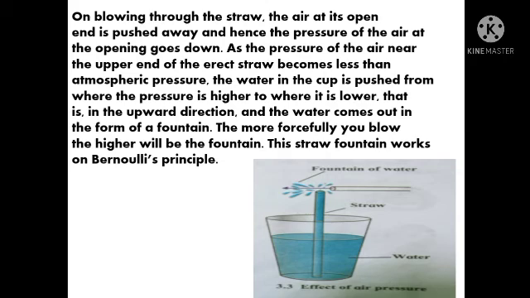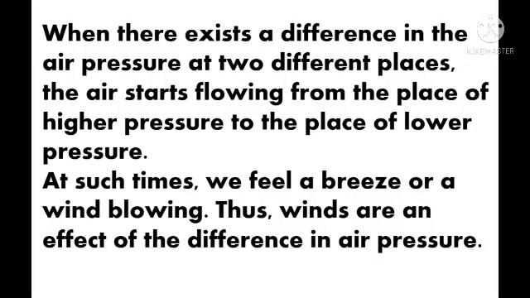The same thing happened here, students. The pressure on the upper end of the erect straw was very less. There was lower pressure, so the pressure inside the cup was more, and the water flowed from higher pressure to lower pressure, giving us the fountain of water. When there exists a difference in the air pressure at two different places, the air starts flowing from the place of higher pressure to the place of lower pressure.